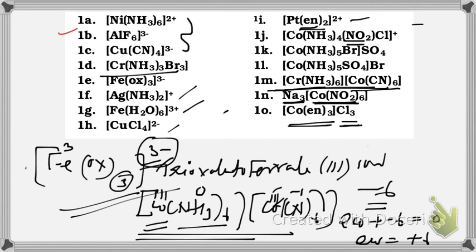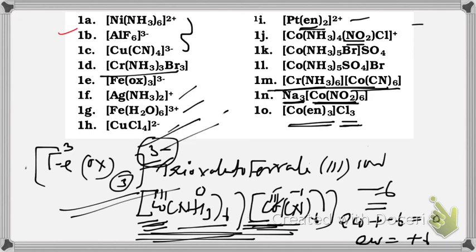Cation is completed, so put a space. Hexamine cobalt 3 space. Hexacyanido cobaltate. Since it is an anion, this is cation, so cobalt. Here hexacyanido cobaltate 3. Cobaltate 3, that is the name. So once again I am telling, hexamine cobalt 3 space hexacyanido cobaltate 3. That is the naming of this compound.